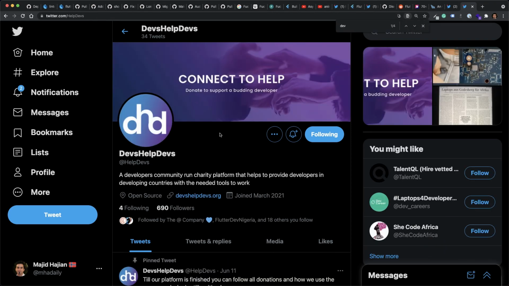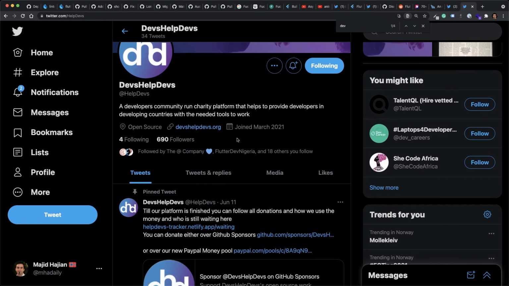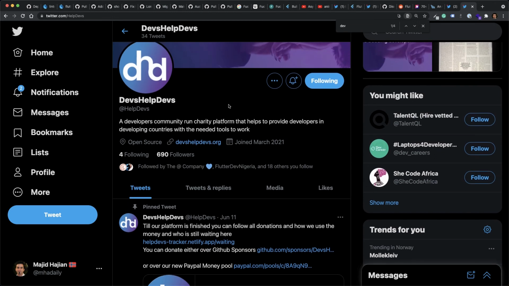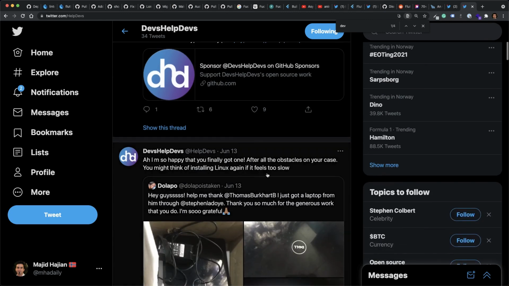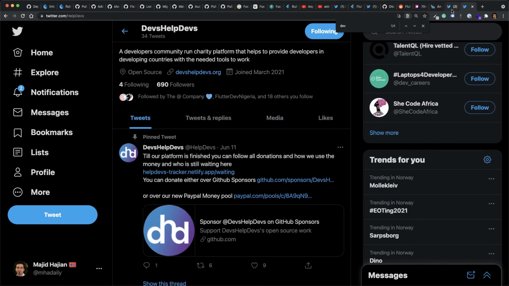If you don't know the Twitter account, go to twitter.com/helpdevs, and you'll see that this is an initiative where we developers are trying to help other developers around the world. It's like a charity platform, but developer to developer. That is a fantastic initiative. I really like it and fully support it. Give a big shout out to Thomas for doing that for the community.